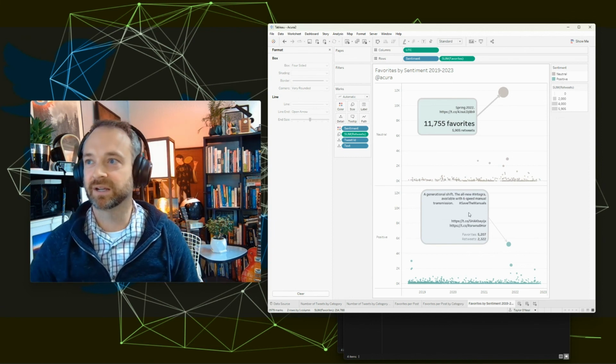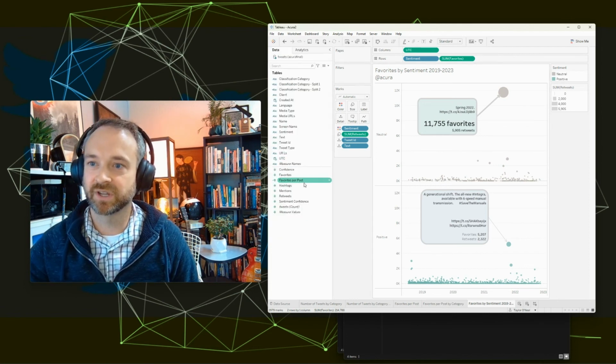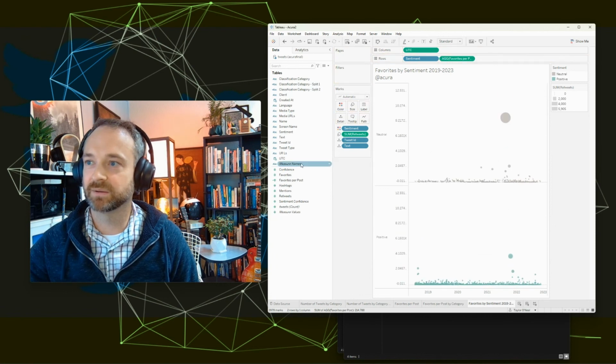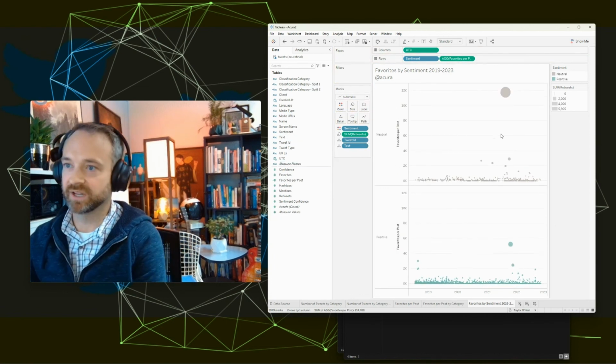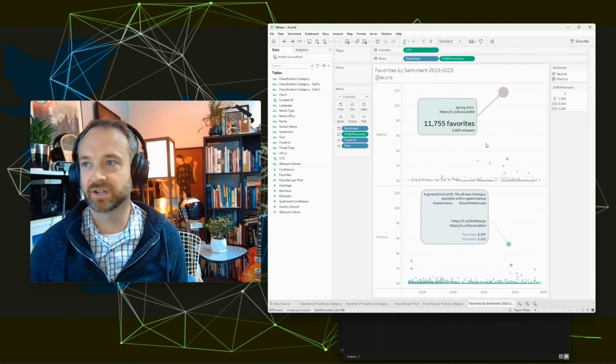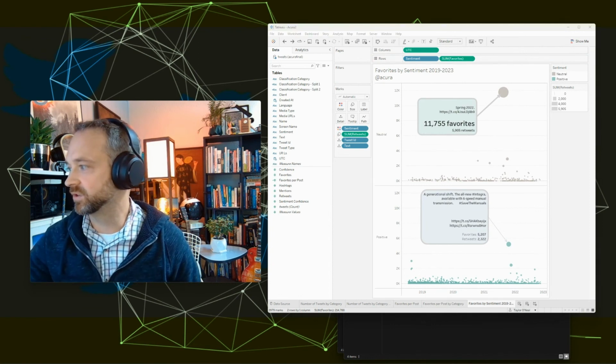We have this, and you could, instead of doing the sum of the favorites, you could do favorites per post instead, and maybe pull that in and have that discussion on which is more efficient versus what drove all of your audience to give you that total number of tweets. So that's a pretty fun one you can do.